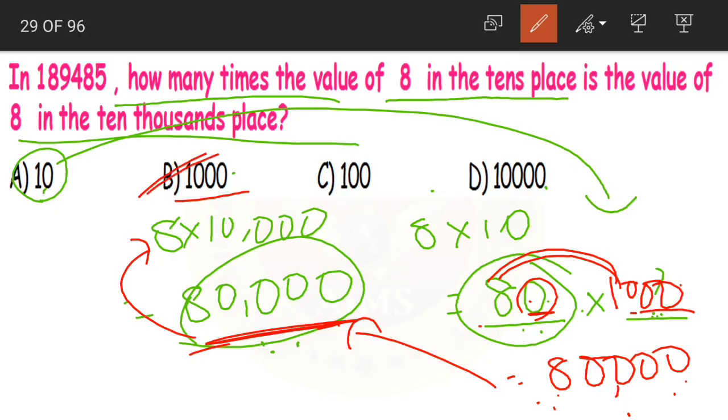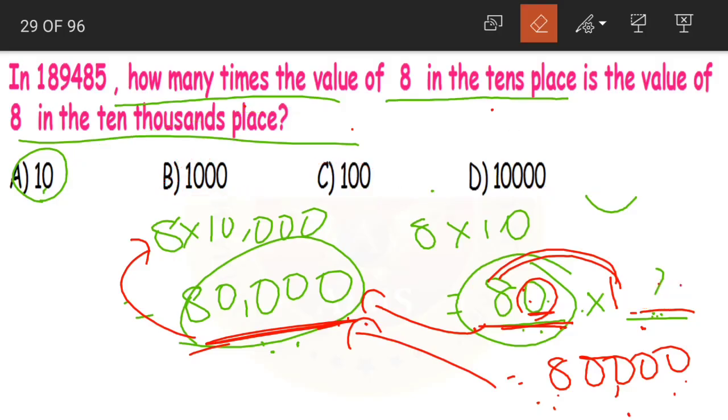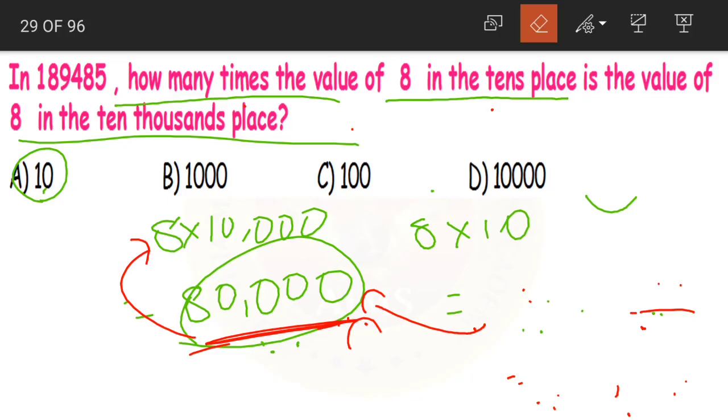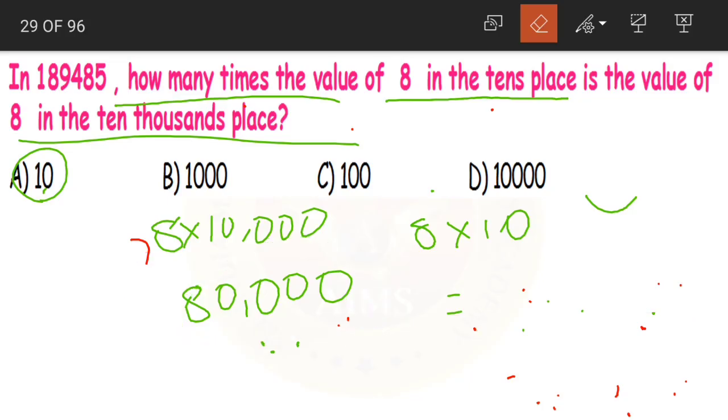Option B. The value of 8 in tens place is 1000 times the value of 8 in 10,000s place. Sorry, 1000 times the value of 8 in tens place is the value of 8 in 10,000s place. Now this is one way of solving it, by taking the options given. Take each option and check which one is the correct one.